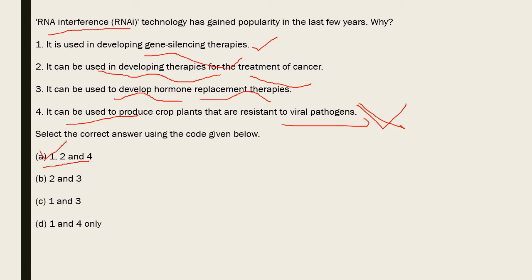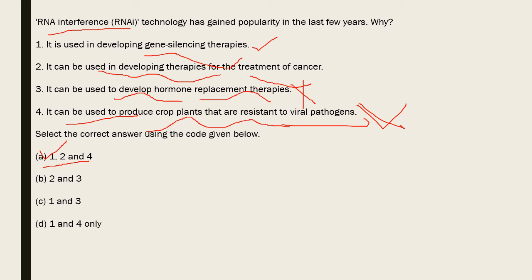But before going to that, we'll have a discussion about the third statement. It is said that it can be used to develop hormone replacement therapies. In hormone replacement therapies, you do not silence any gene which produces hormone. Either you activate it or you directly give the hormone to the person or the cell. So there is no silencing of gene here, or no interference in the synthesis of protein or the function of gene here. So the third one is eliminated. It's wrong.